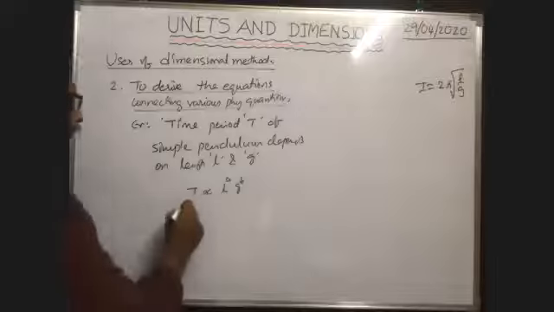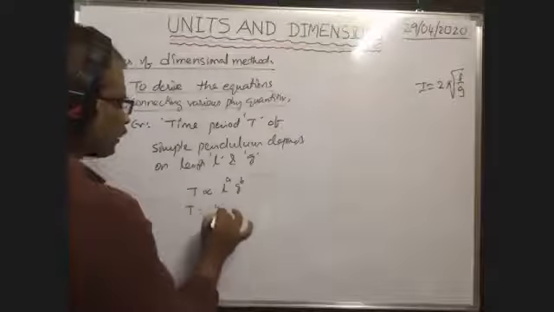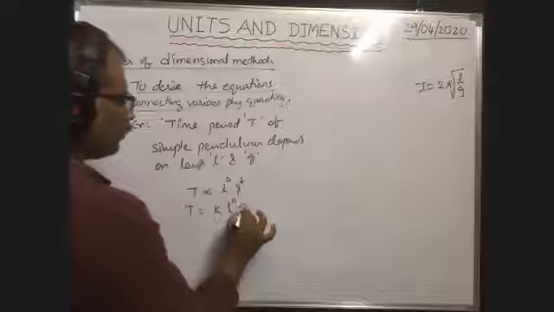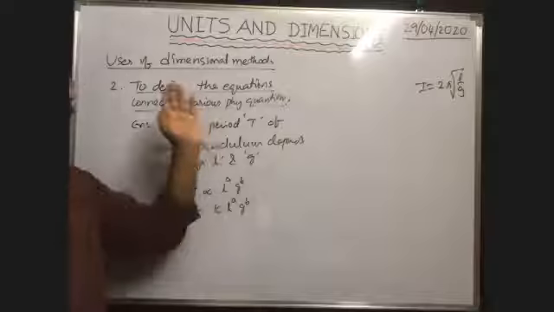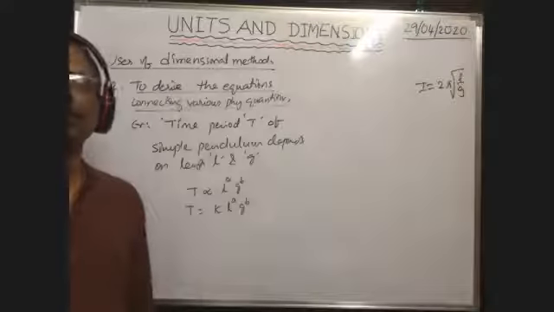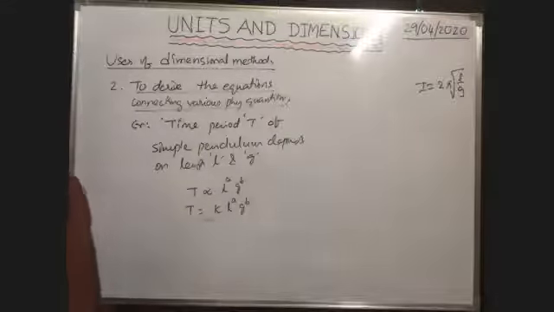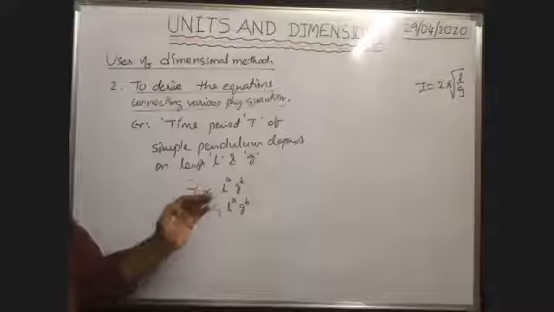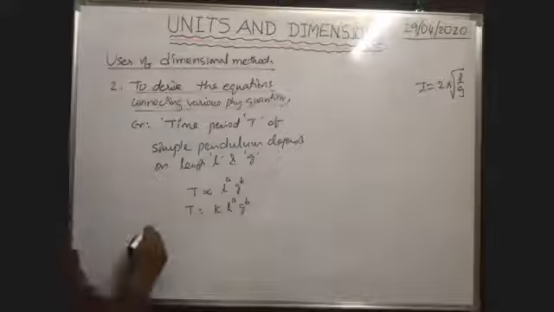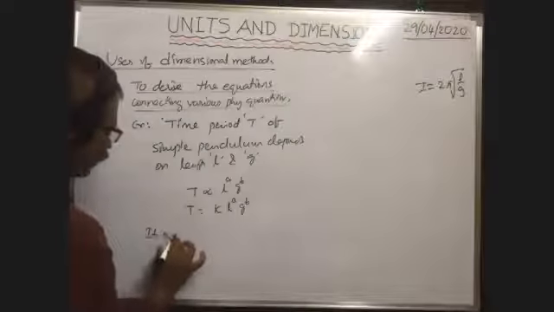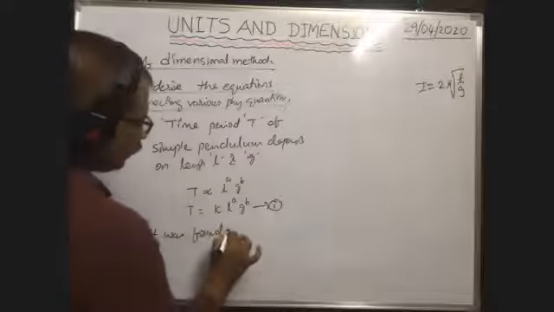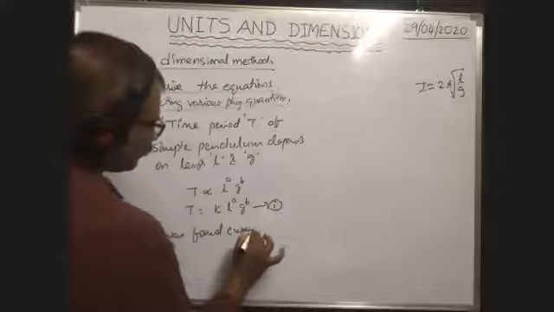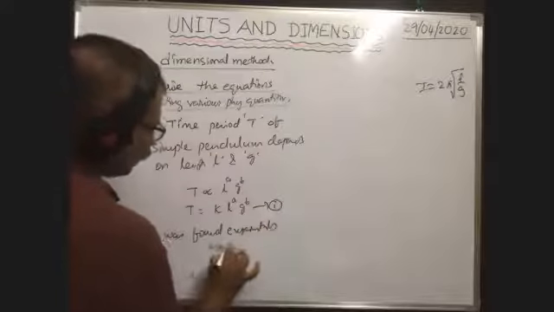You write to certain powers. Okay. Or time period T is equal to some proportionality constant K into L to the power of A, G to the power of B. The proportionality constant cannot be derived by using this dimensional method. That proportionality constant can be measured experimentally. This is equation 1. It was found experimentally that K is equal to 2 pi.